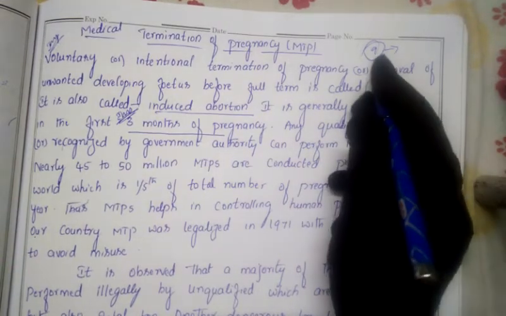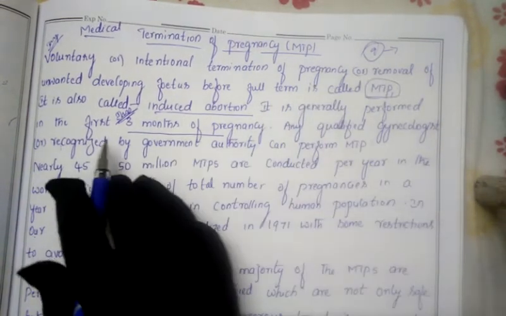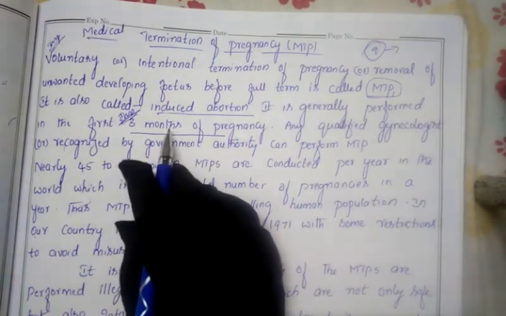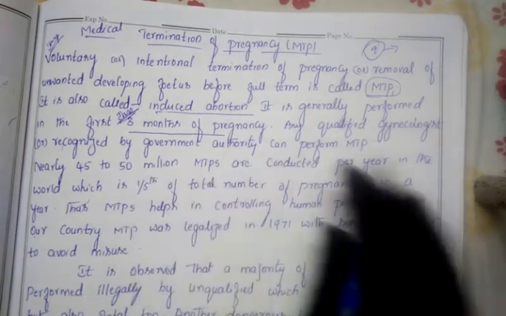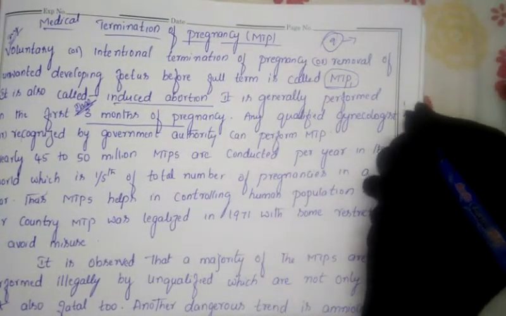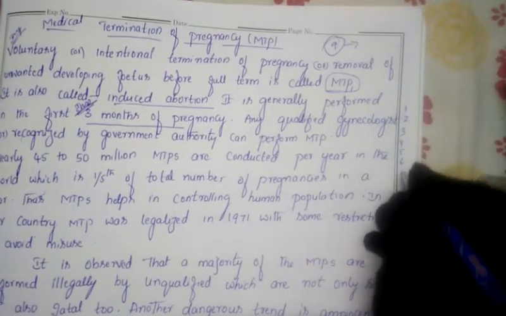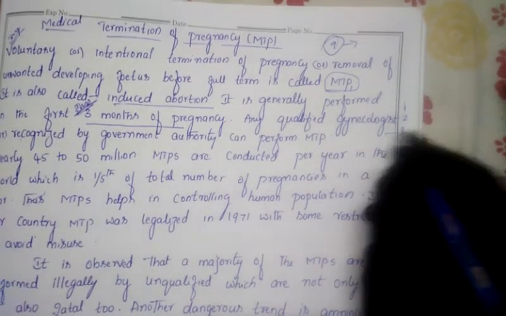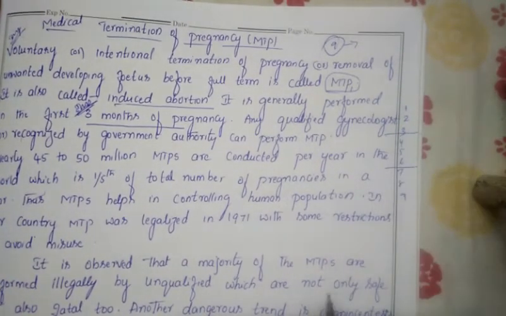Totally how many months will we get here? 9 months. In the starting, in the first trimester, abortion is possible. So just remember here: the 9 months are there, 1, 2, 3, 4, 5, 6, 7, 8, 9, like this. This 9 months has been divided into 3 parts.